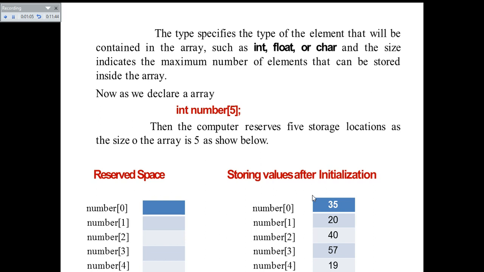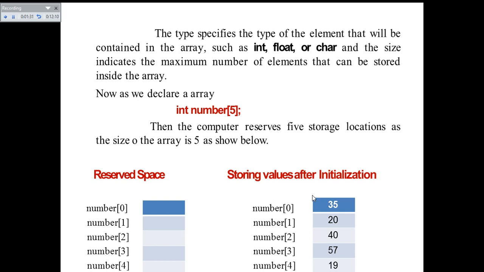Depending on the particular data type, the memory required for that array type will be reserved. You can see the reserved space where the values are stored: number[0], followed by number[1], number[2], number[3], and after that number[4]. Also you can observe that the array starts from 0 and ends with size minus 1.